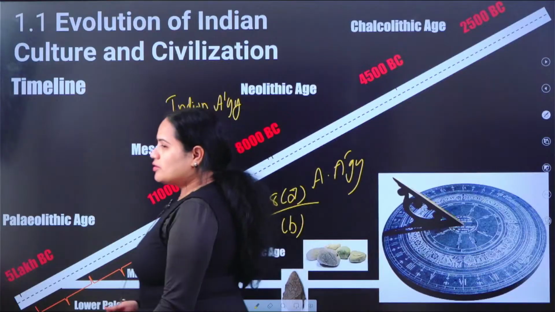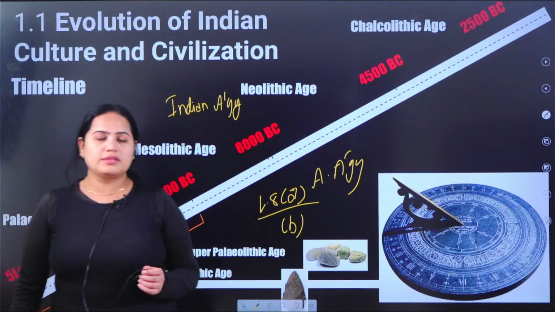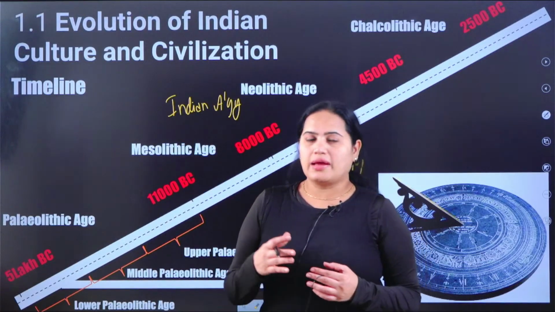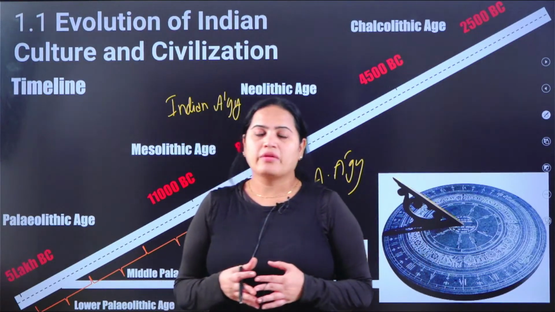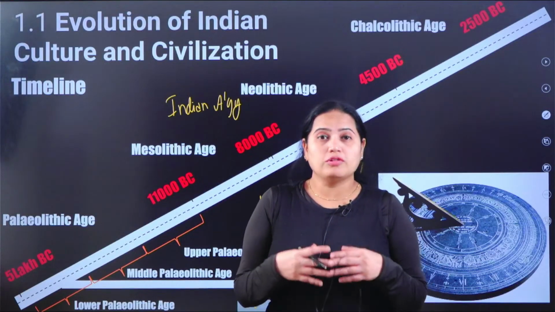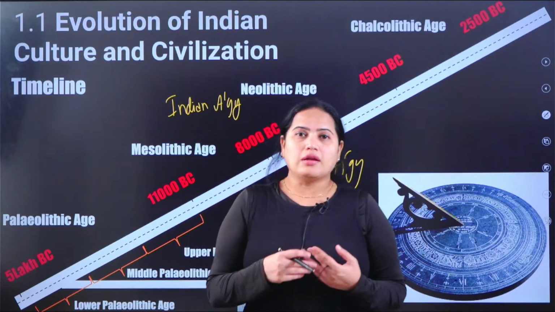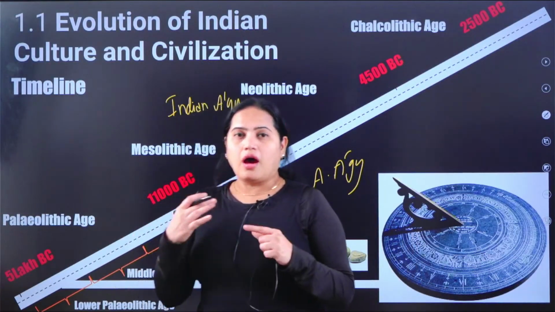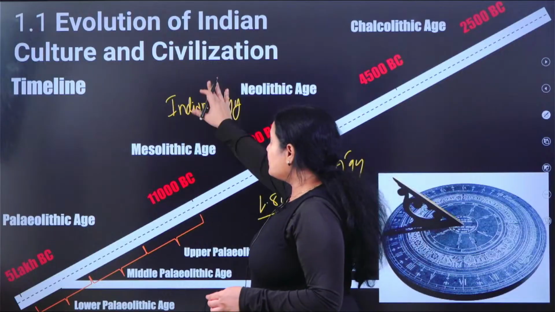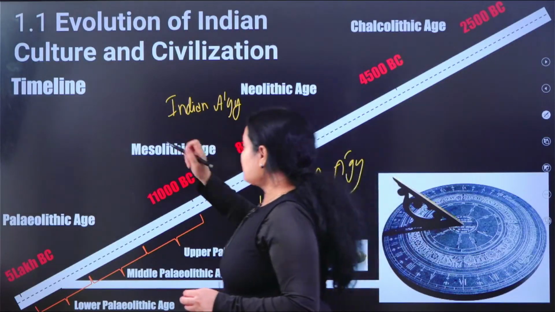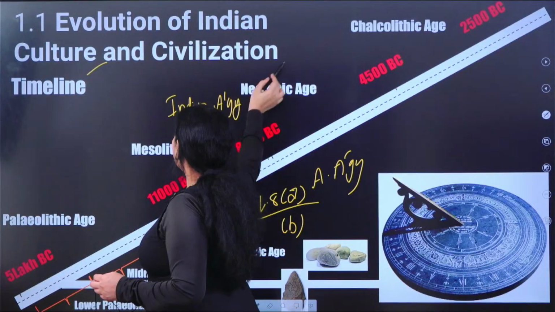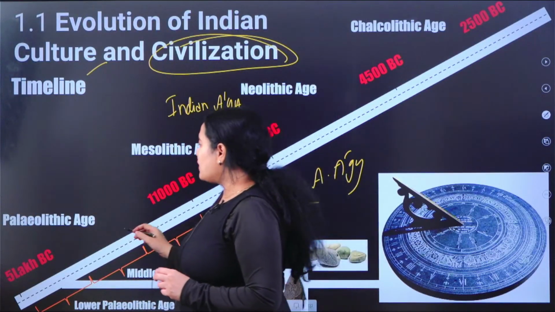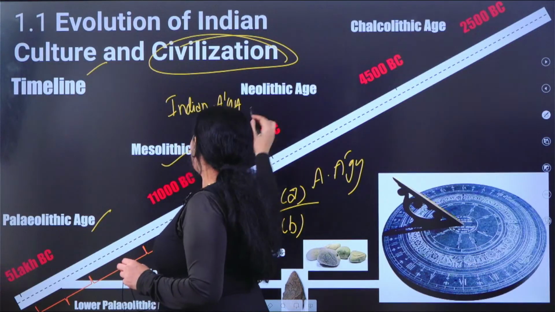We already understood that anthropology discusses three aspects of humankind: biological, cultural and societal. When we talk about these aspects, we also understand how culture and society have evolved in due course of time. In India, how this culture was established and eventually gave rise to civilization is what this topic is all about. In this context, we will understand the Paleolithic, Meso, Neo and Chalco.